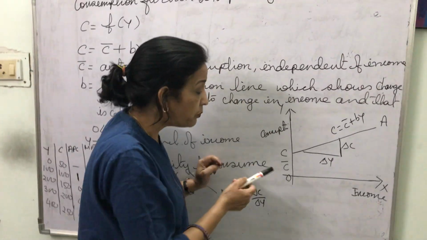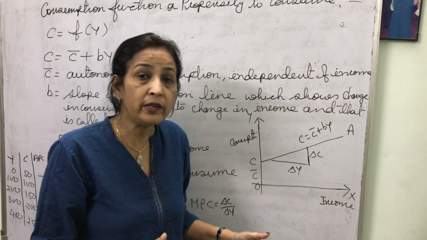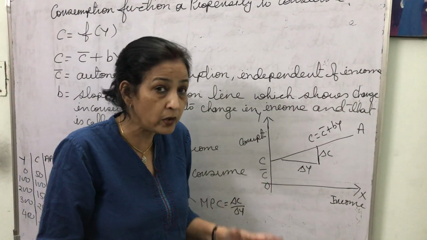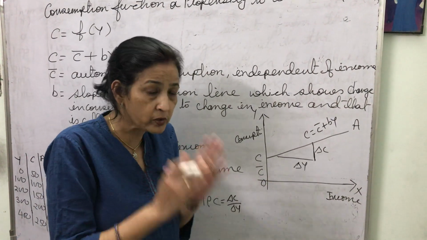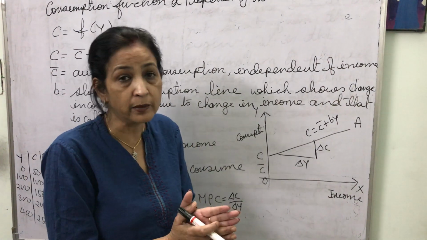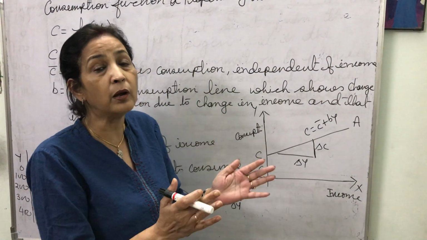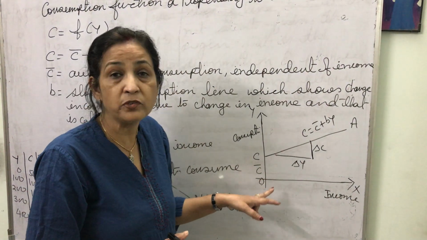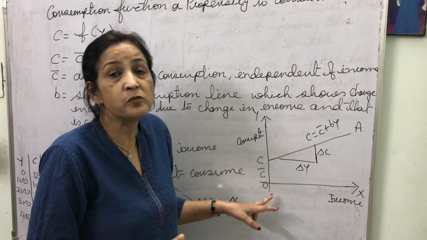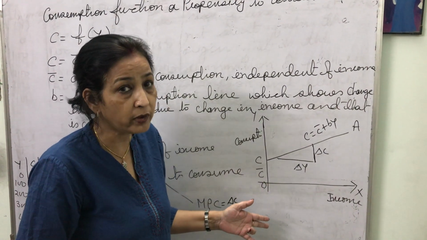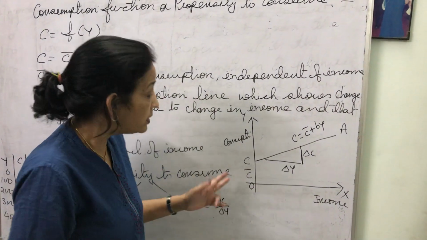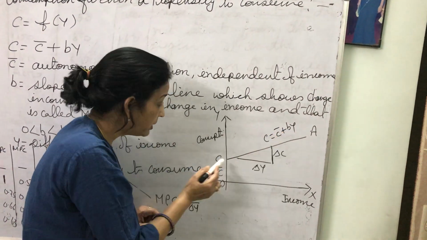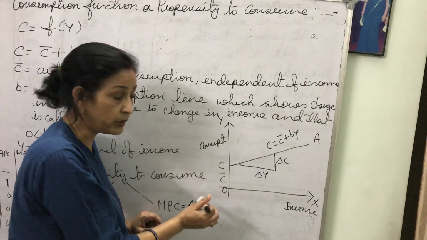Why? Because we assume that even if the level of income of the economy becomes zero, which is practically not possible, then also consumption can't be zero, because people have to consume something for their survival. Therefore, the consumption line is an upward sloping line but does not start from the origin.